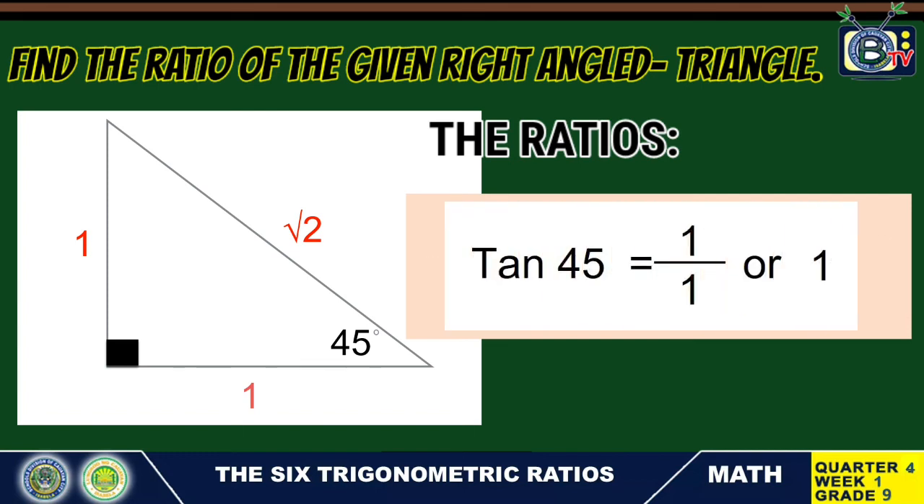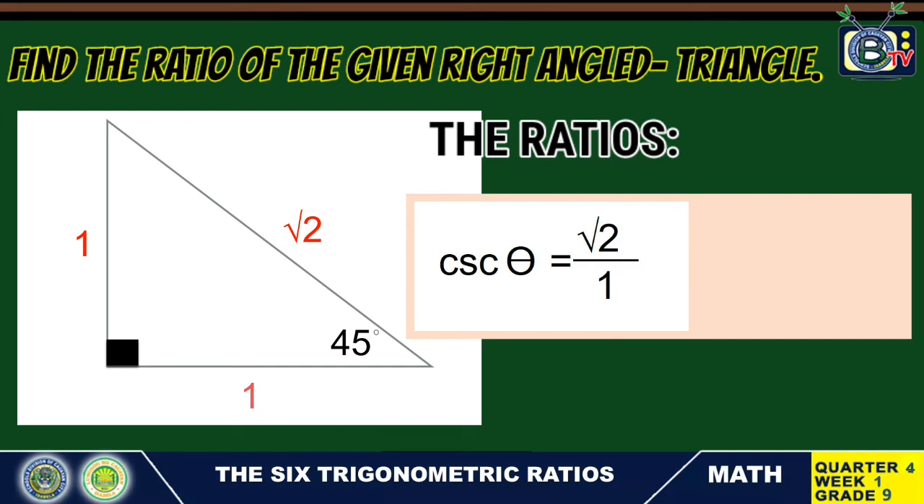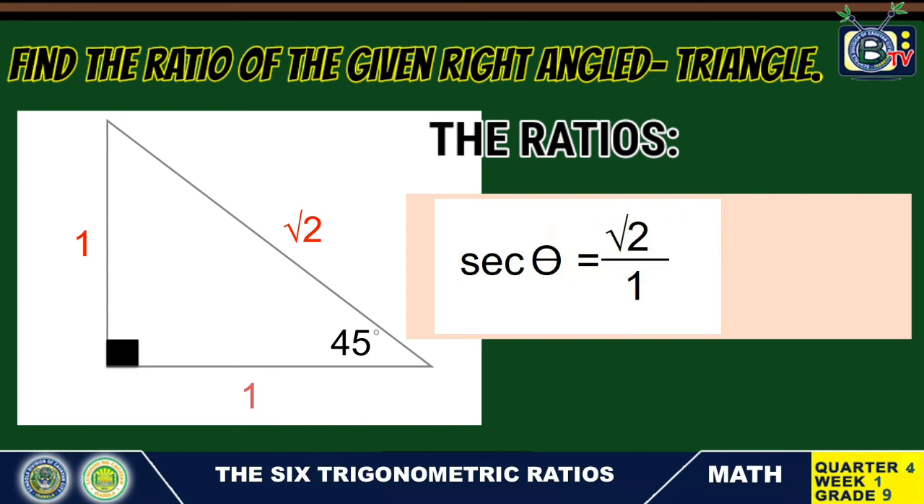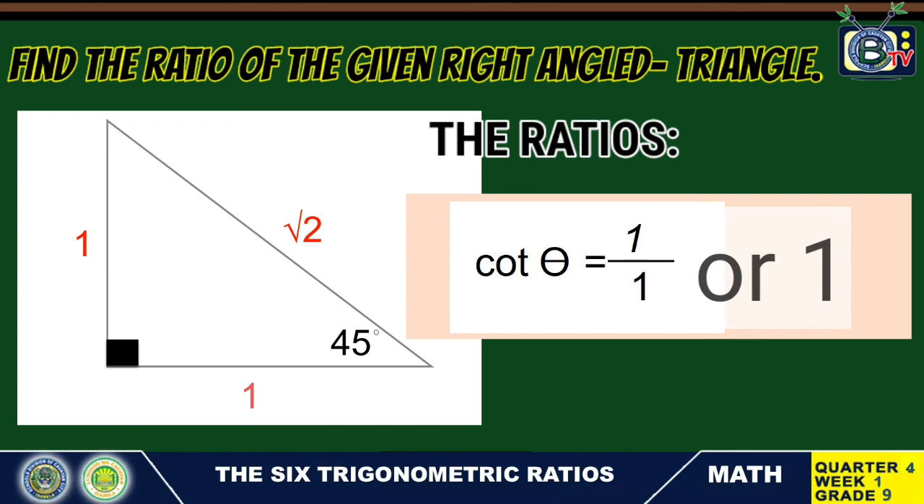Tan 45 degrees is equal to 1 over 1 or 1. Cosecant 45 degrees is equal to square root of 2 over 1, or the final answer is square root of 2. Secant 45 degrees is equal to square root of 2 over 1, or the square root of 2. And lastly, cotangent 45 degrees is equal to 1 over 1, or the final answer is 1.